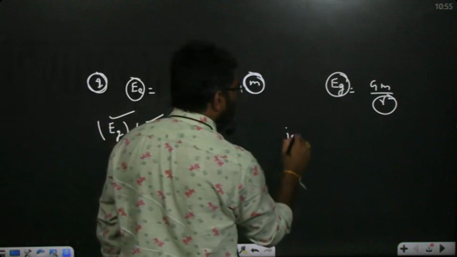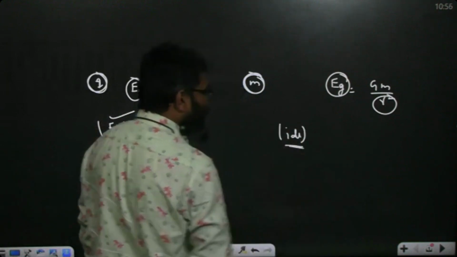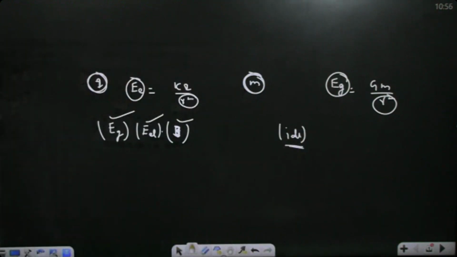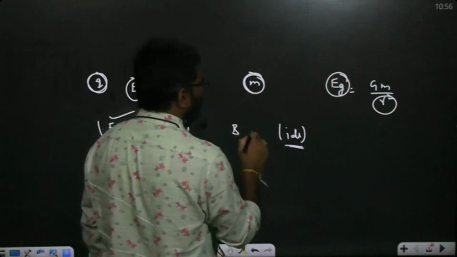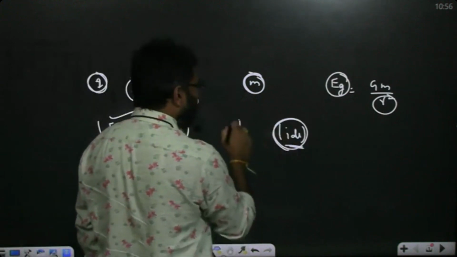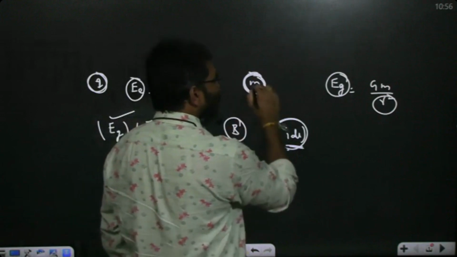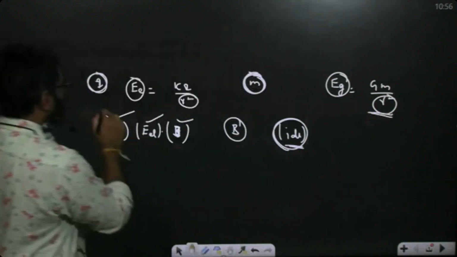A current ideal element will create it. So a current carrying element creates a magnetic field at any point. So a current carrying element creates a magnetic field. So always remember, this will create a magnetic field, and this will create a gravitational field, and charge creates an electrostatic field.